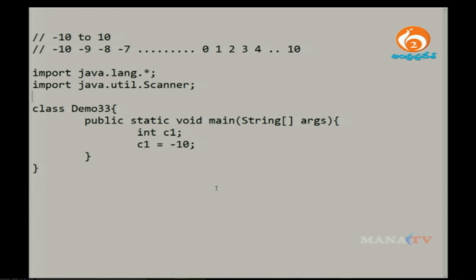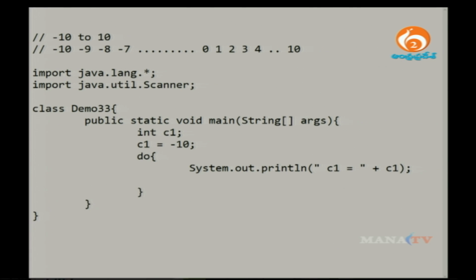Now I want to use the same do block. Within this do block, System.out.println, and the value to print is c1.